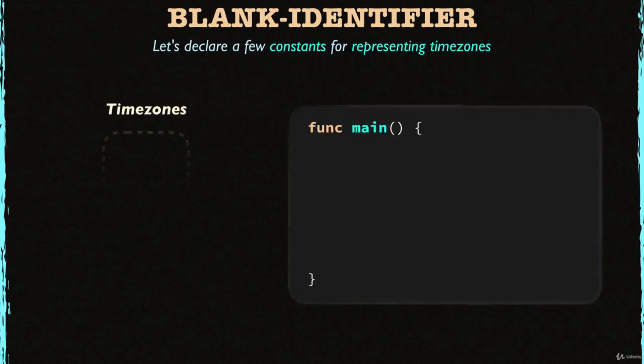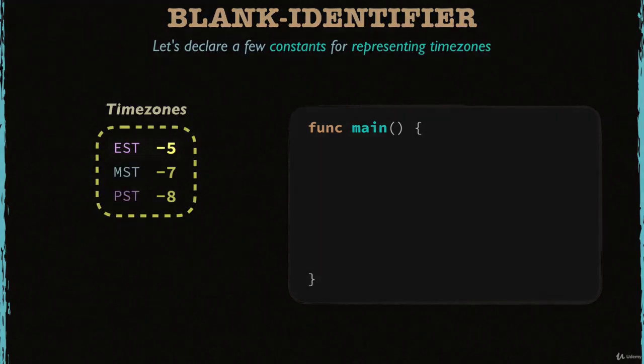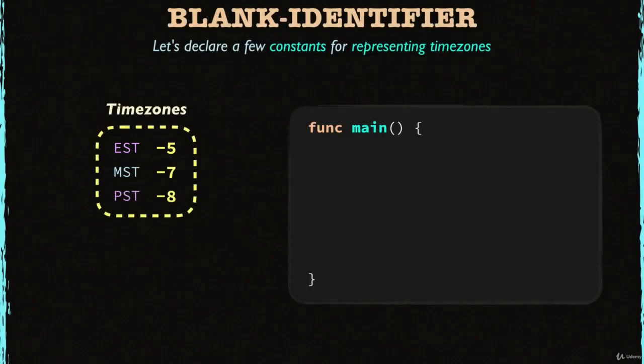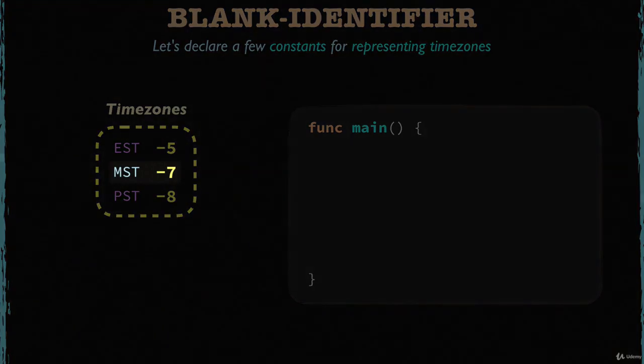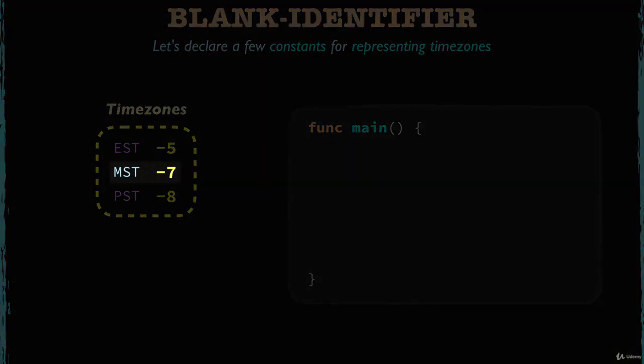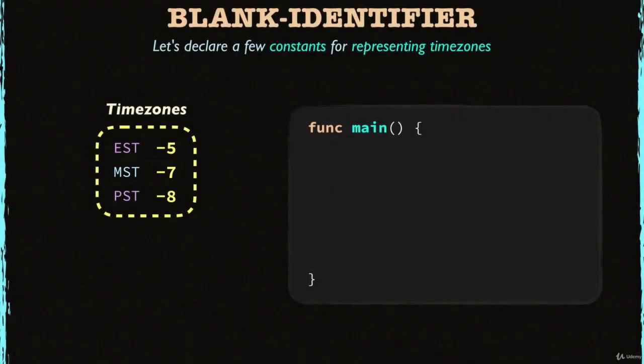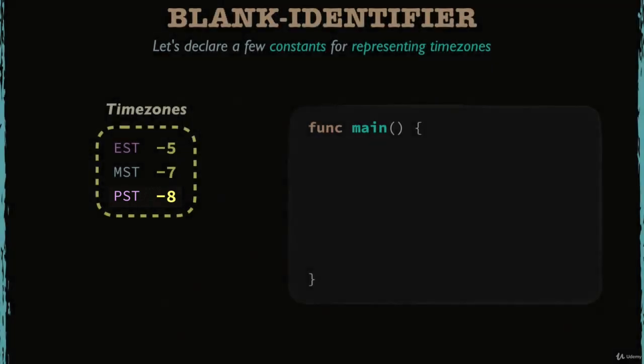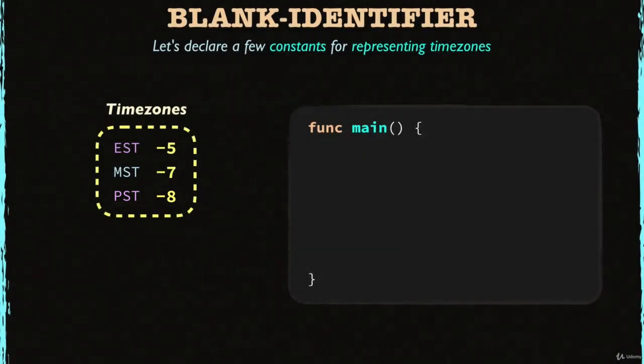Let me show you the time zones table first. EST here means Eastern Standard Time. It is 5 hours behind UTC. By the way, UTC means Universal Time, and MST is Mountain Standard Time, and it is 7 hours behind UTC. And lastly, PST is California Standard Time, and it's 8 hours behind UTC. So according to this table, how should I declare the constants?